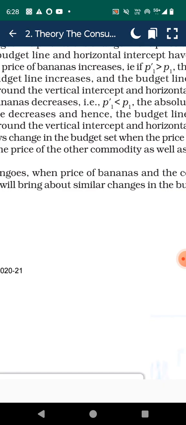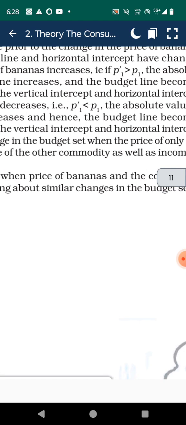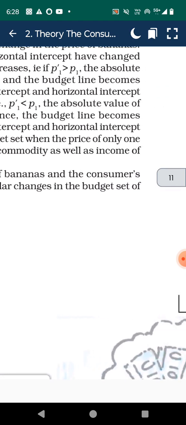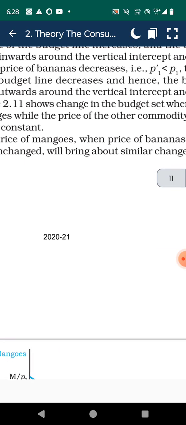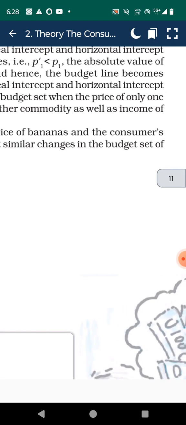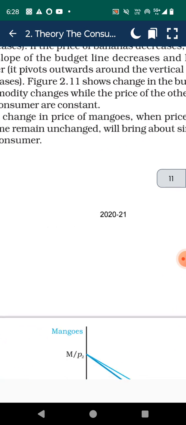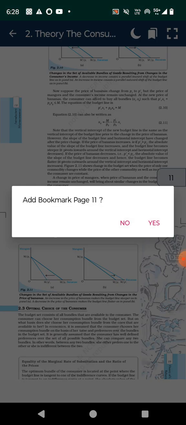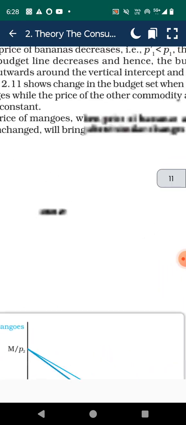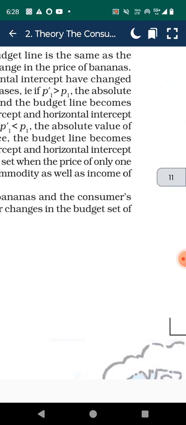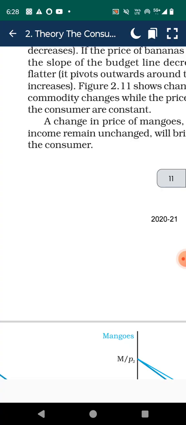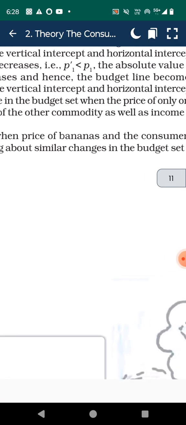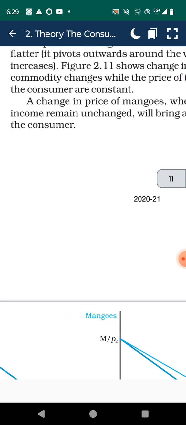p1 dash is less than p1. The absolute value of the slope of the budget line decreases. Hence, the budget line becomes flatter. It pivots outward around the vertical intercept and the horizontal intercept increases.